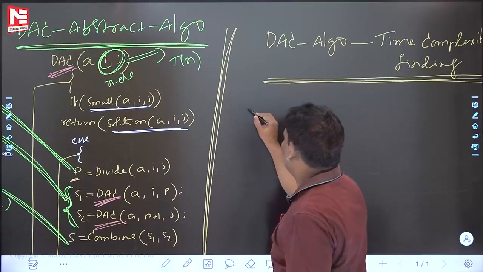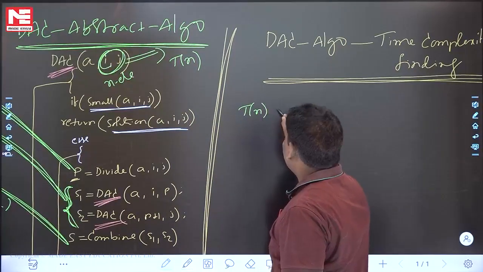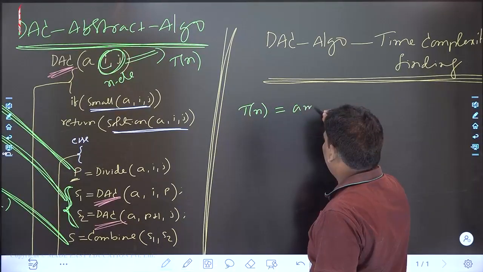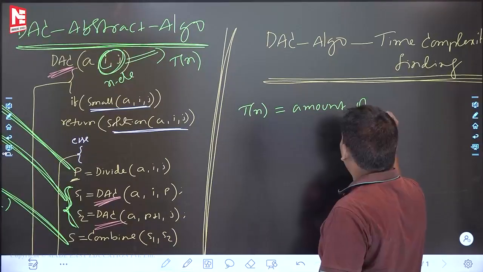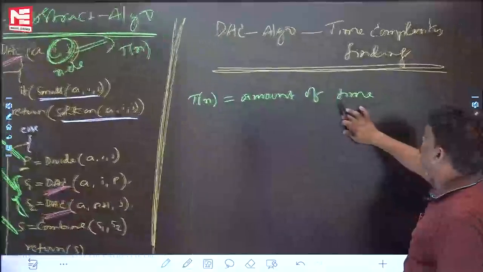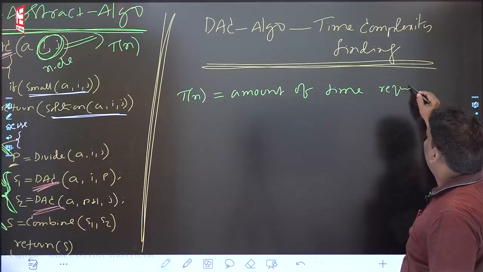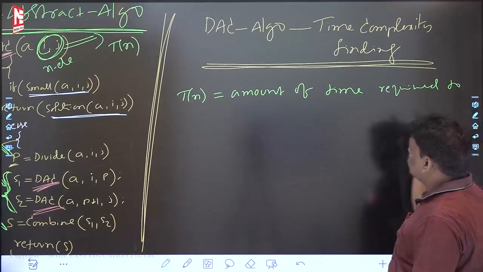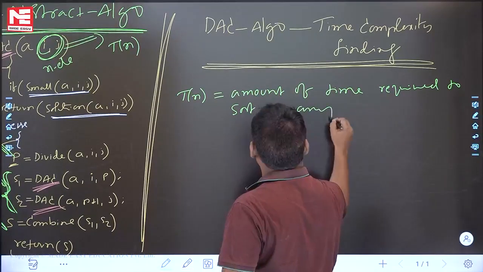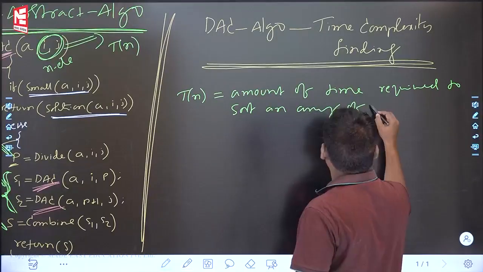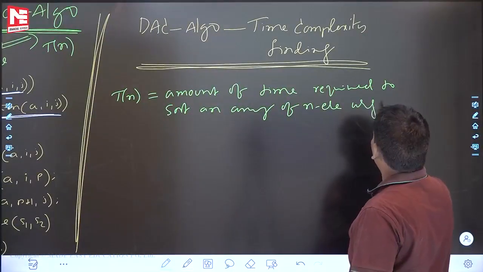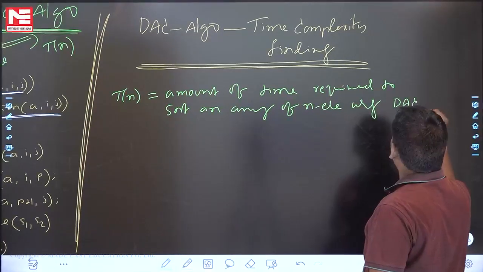Now I am writing. See this one. T(n) is equal to the amount of time required to sort an array of n elements using DAC algorithm.